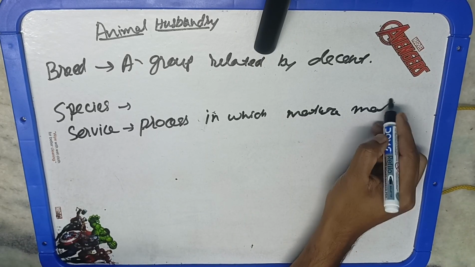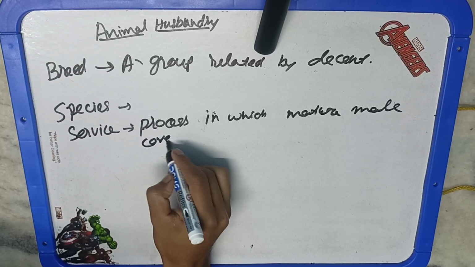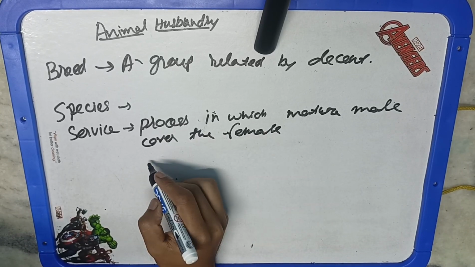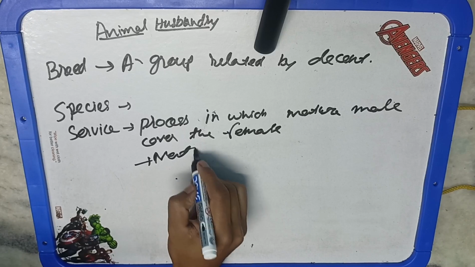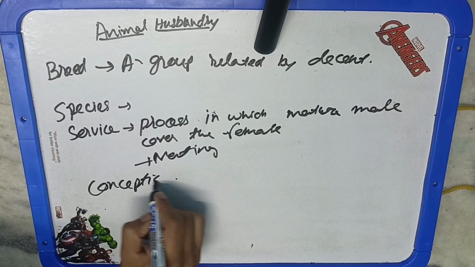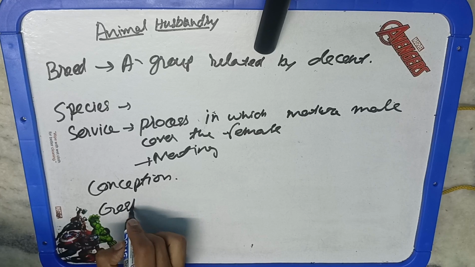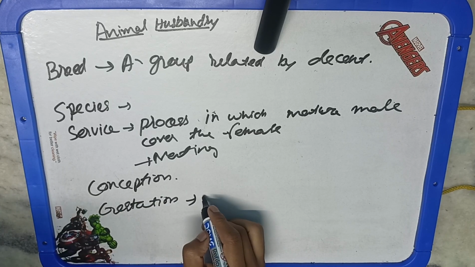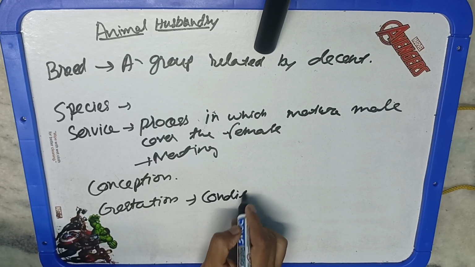The conception is when the male and female gametes successfully fuse or unite with each other, and then implantation of the zygote in the uterus is done. So this is known as conception or to conceive. Then the gestation. It is a condition when the female starts developing a fetus inside the uterus. So this is the beginning of gestation, or this complete period is known as the gestation period.